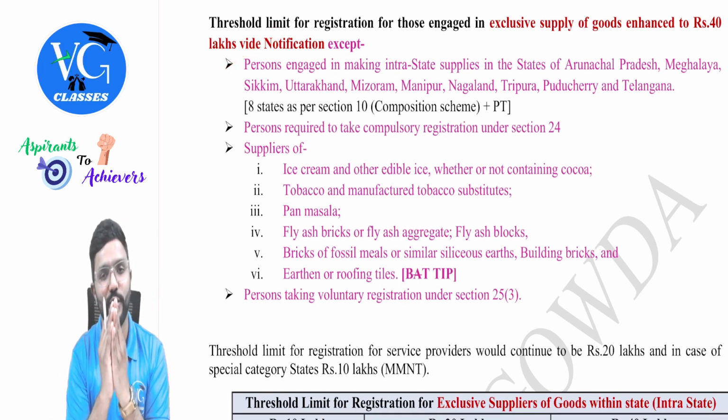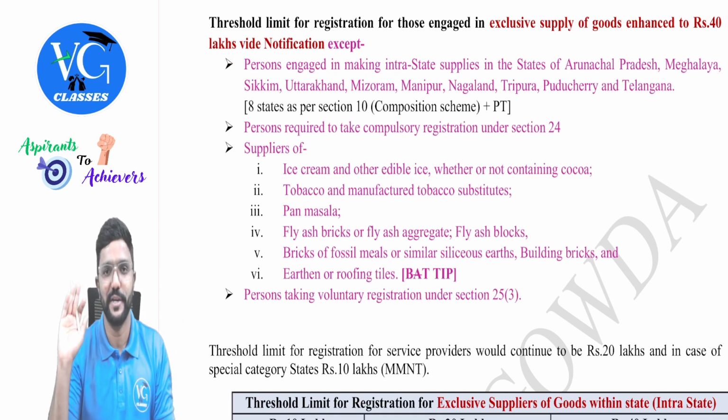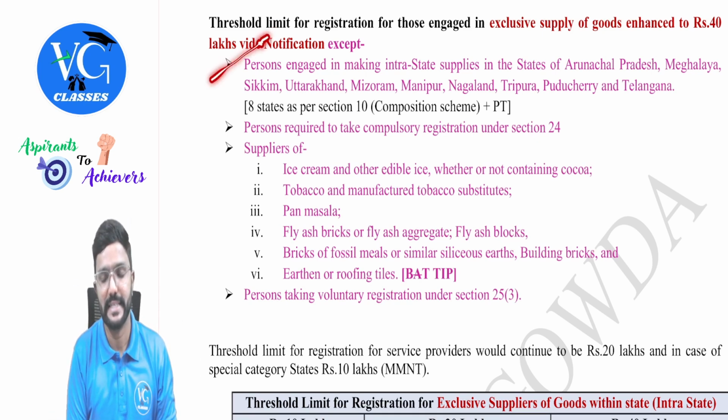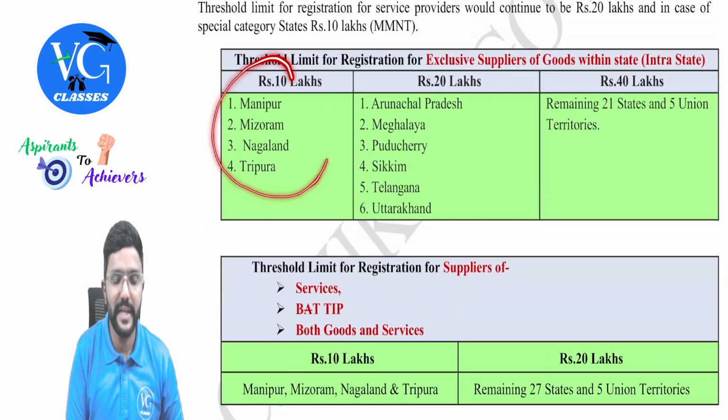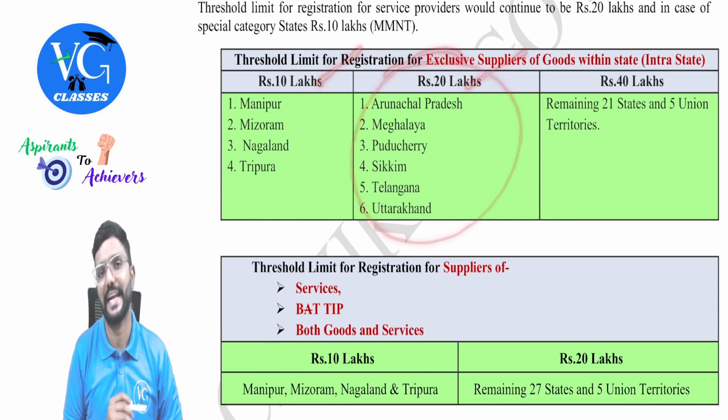So these 10 states told, no, sir, 40 lakh limit is not applicable for us. Don't apply it. We don't want it. So for these states, it will be either 10 lakh or 20 lakhs. I have given here. So for MMNT, the limit would be 10 lakhs, whereas for the remaining 6 states, the limit would be 20 lakh.